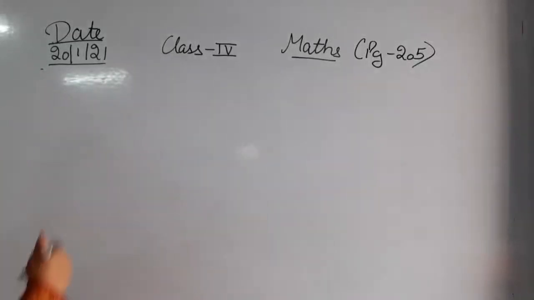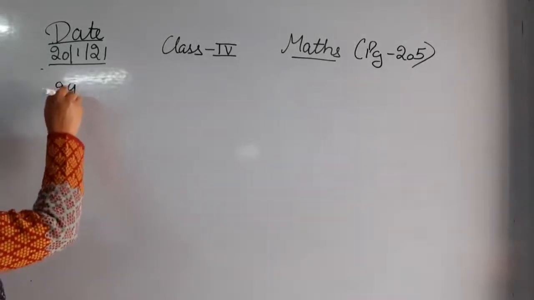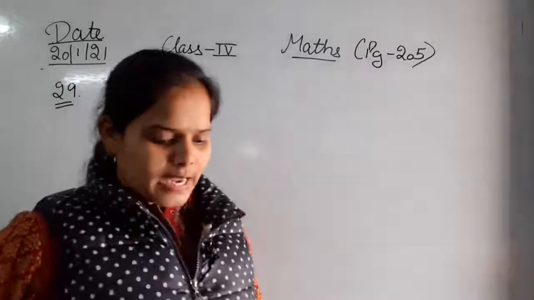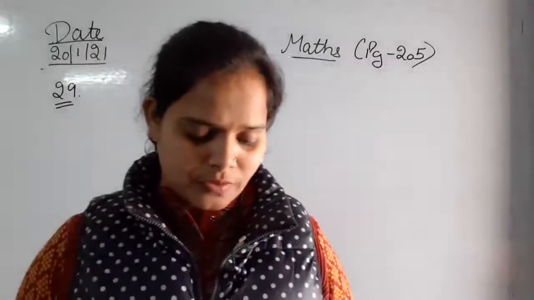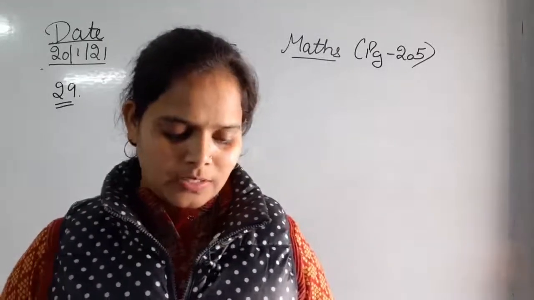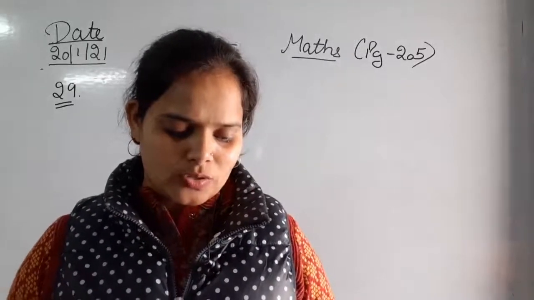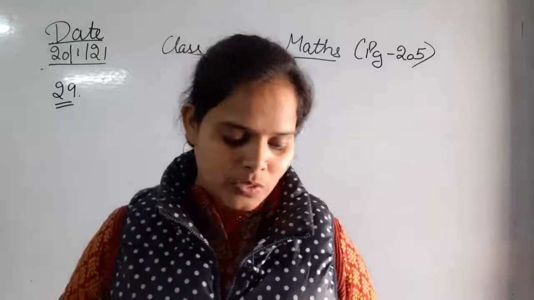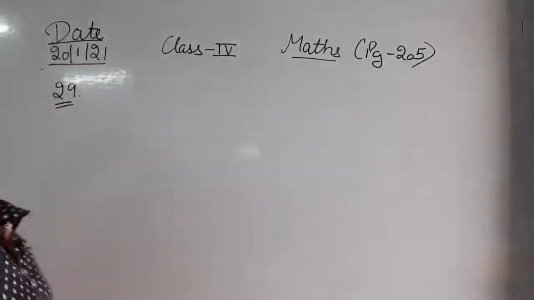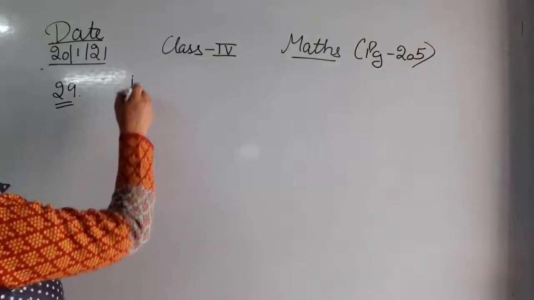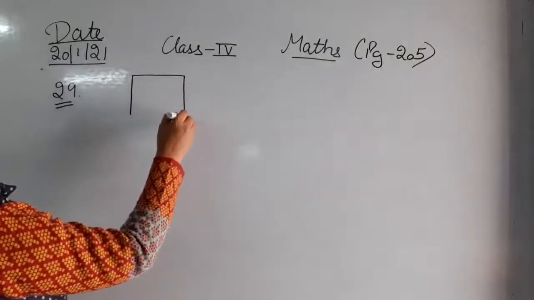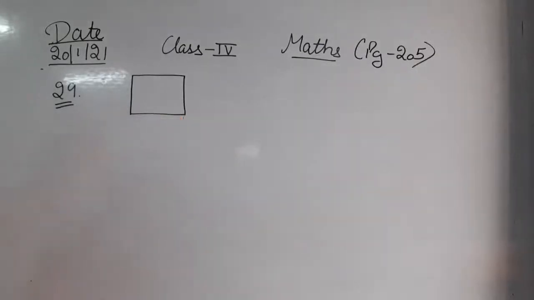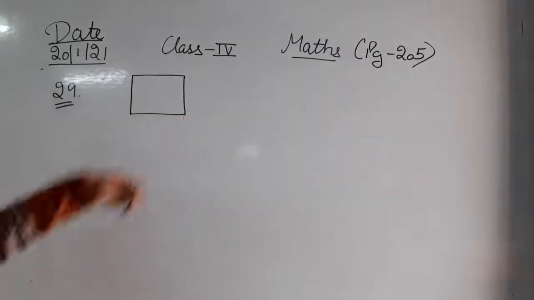Question number 29. The side of a square field is 43 meter. Find the cost of fencing the field at the cost of rupees 18 and 50 paisa per meter. Here they are talking about a square field. So first of all, let's make a diagram of a square field. What is a square? Square क्या होता है? जिसकी चारों sides equal होती हैं. So they are talking about this square field.